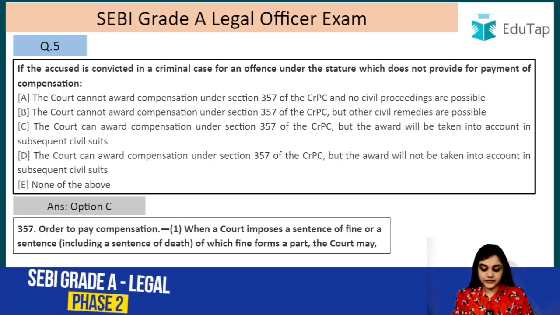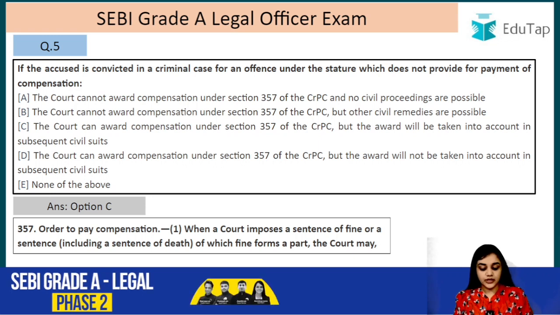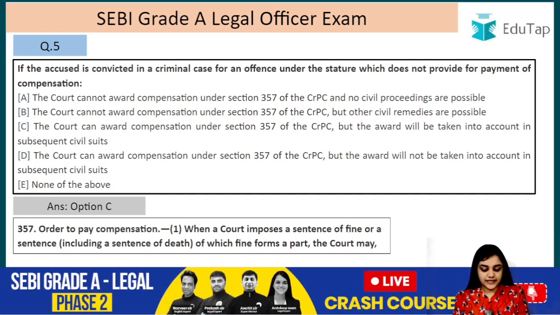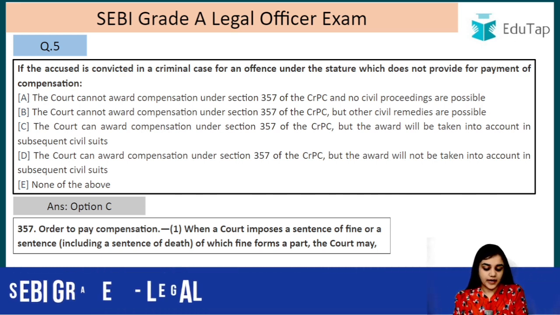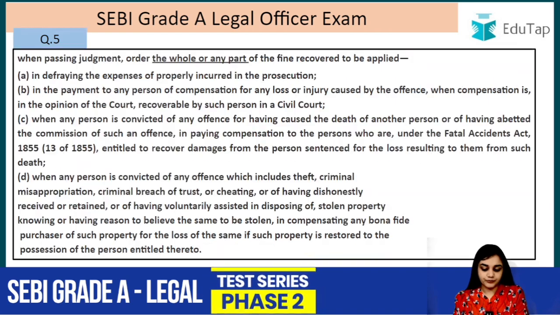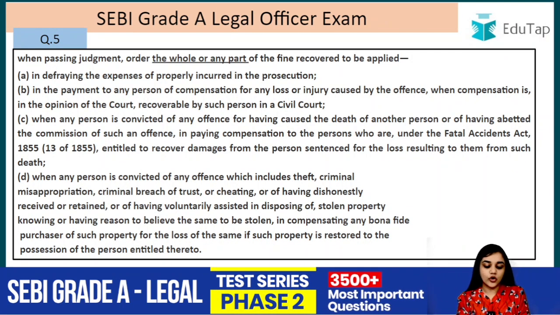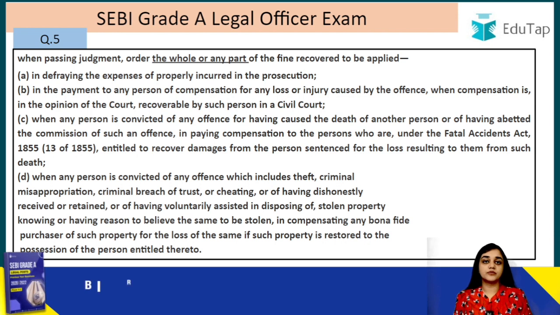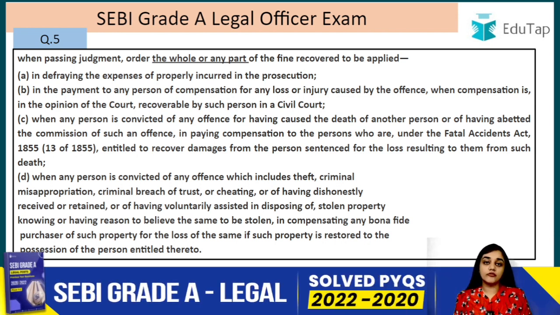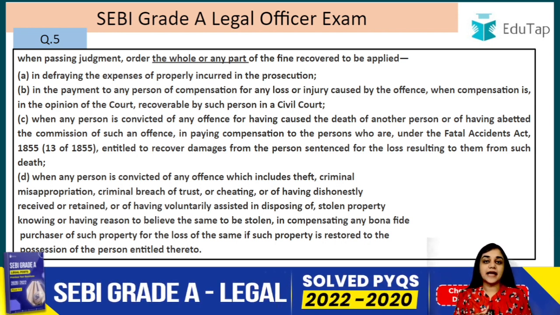This is section 357, order to pay compensation. When a court imposes a sentence of fine or a sentence including a sentence of death, of which fine forms a part, the court may, when passing judgment, order the whole or any part of the fine recovered to be applied. So when the fine already forms a part of the sentence, in that case the whole of that fine or part thereof can be used by the court for the following matters, right?